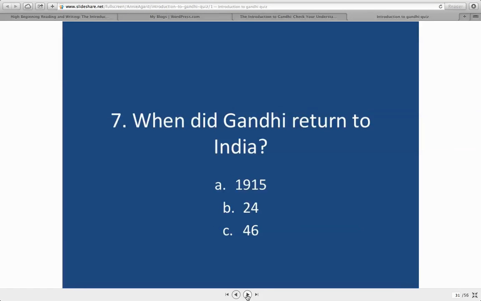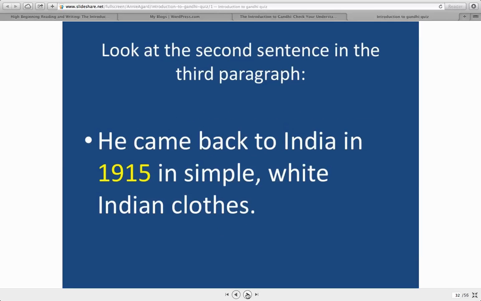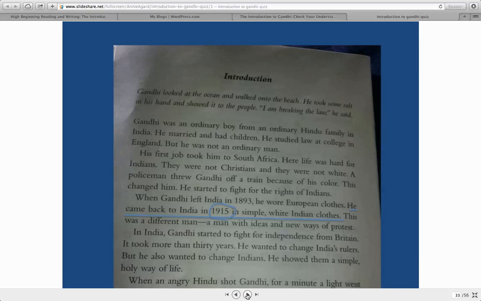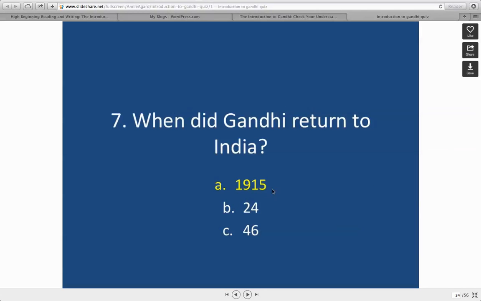7. When did Gandhi return to India? And you need to look at the second sentence in the third paragraph. So I count, here's the first paragraph, second, third paragraph, and here's the second sentence. He came back to India in 1915 in simple white Indian clothes. So that's the answer, 1915.